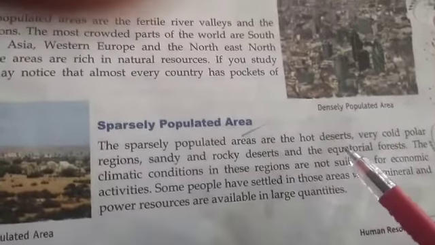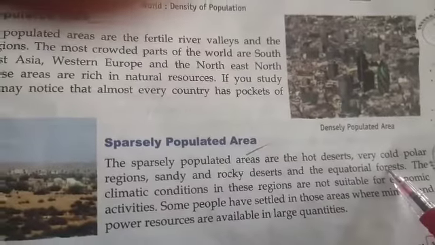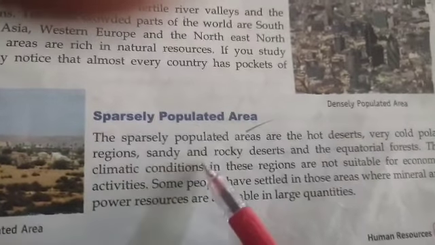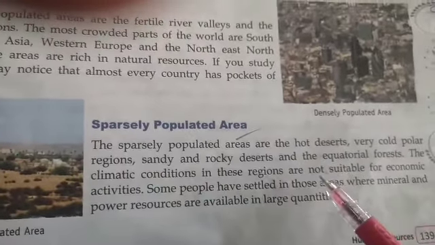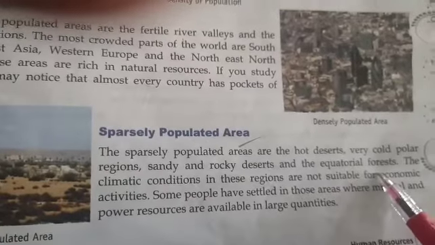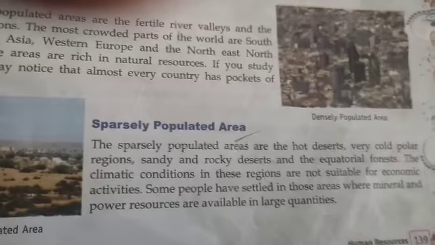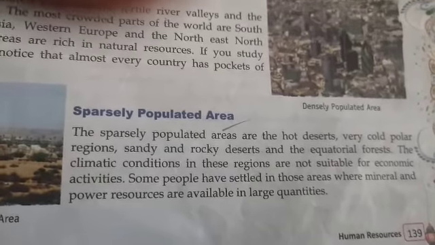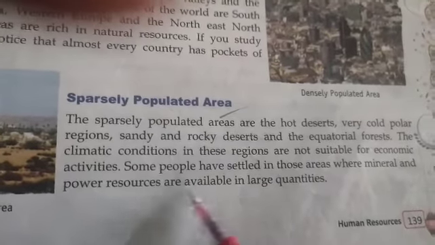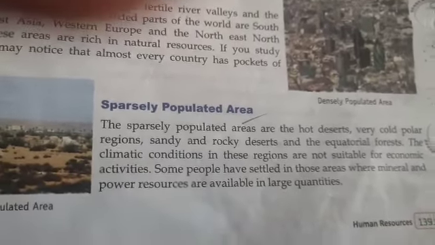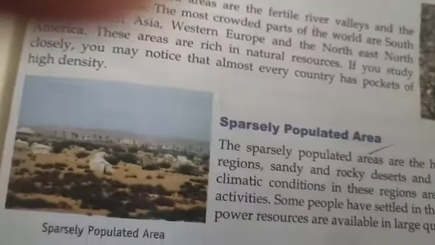In these areas, the desert areas, cold regions, mountain areas, rocky and sandy deserts, and equatorial forest, the conditions are not good for living. The people who live here live because of the presence of some minerals and power resources. That's why they can survive here, otherwise it is not a good place to live.